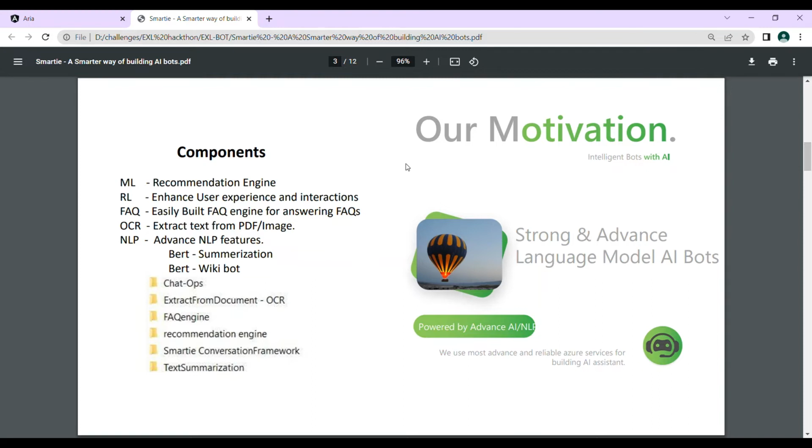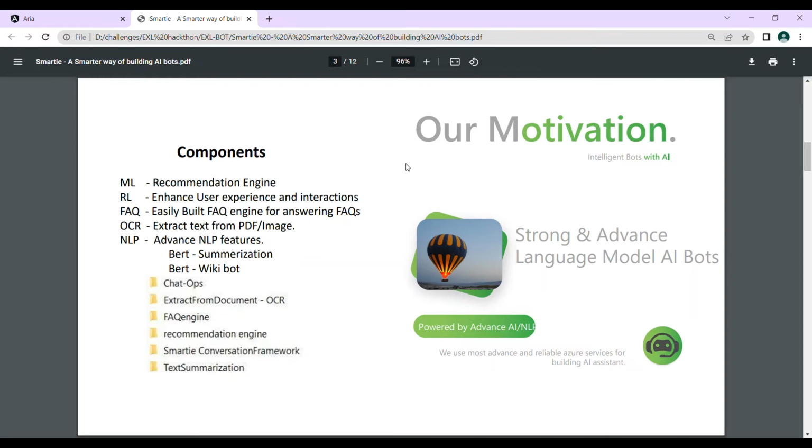We have used BERT, the bidirectional encoder, which transforms simple questions and answers, and then it can assist new users who ask in different variations as well. BERT is capable of answering the FAQs even if they are tweaked here or there. So we have built our own FAQ engine by using BERT.